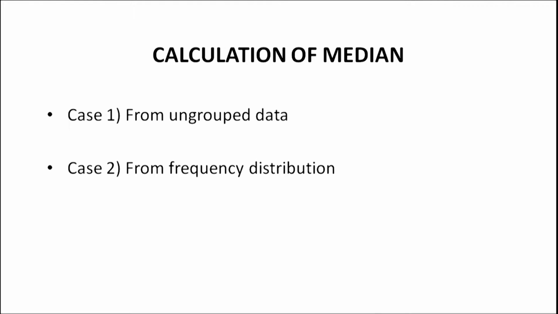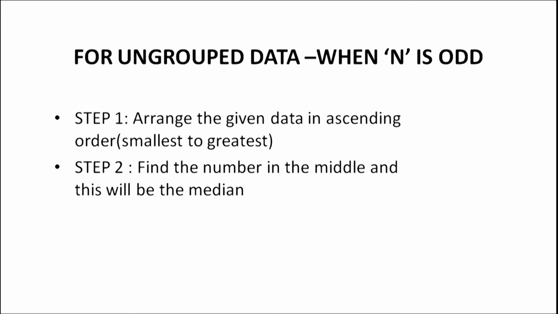Calculation of median. Median can be calculated in two situations. Case 1, when ungrouped data is given, and case 2, we can calculate median if a frequency distribution is given. The first case, for the ungrouped data. In this case, two situations will occur. First, when n is odd, that means when the number of given scores is odd, and the second situation, if the number of scores in a distribution is even.